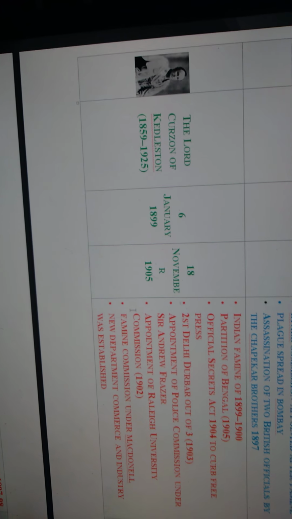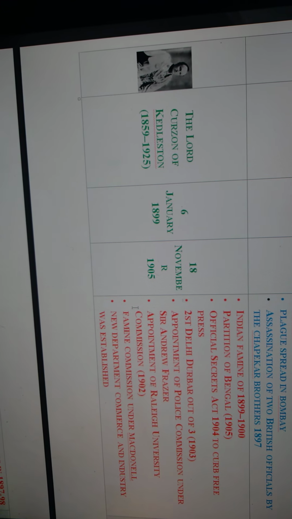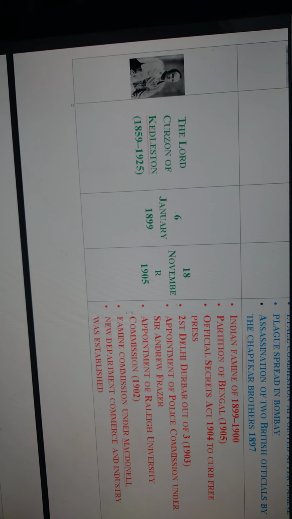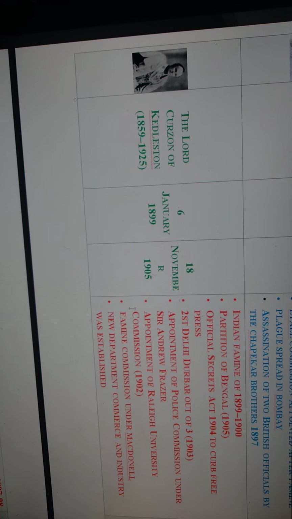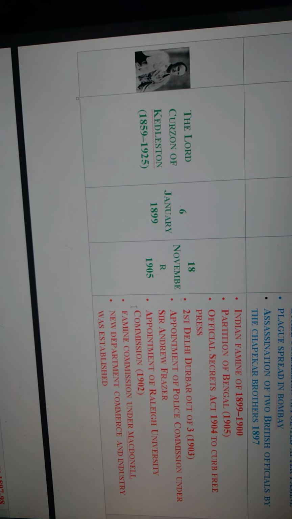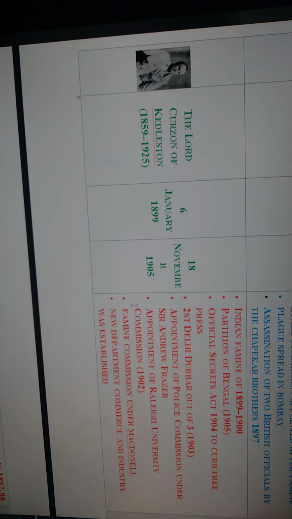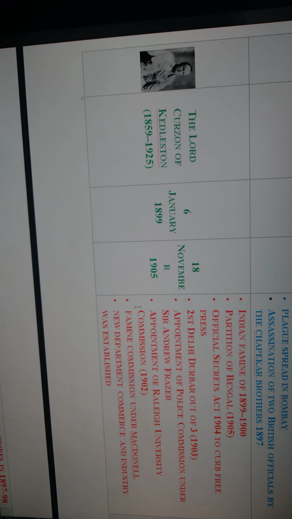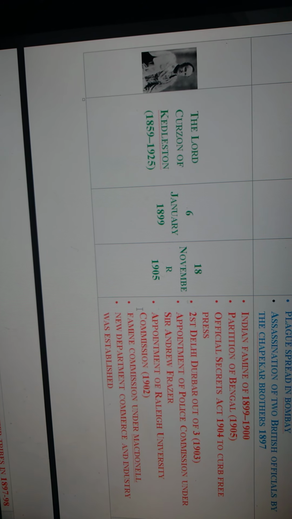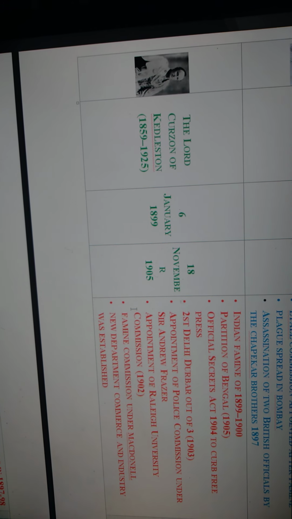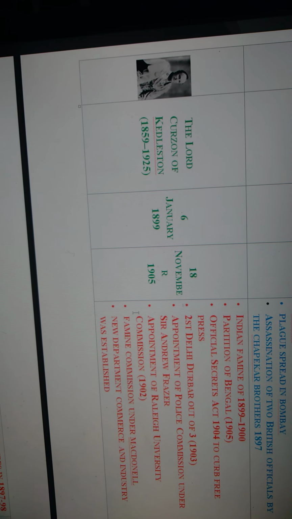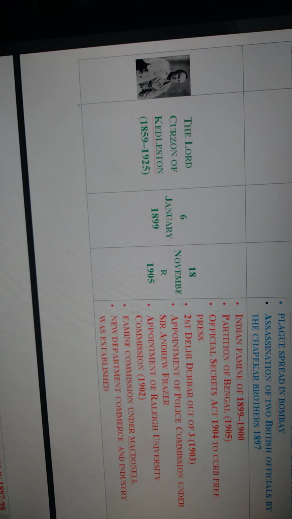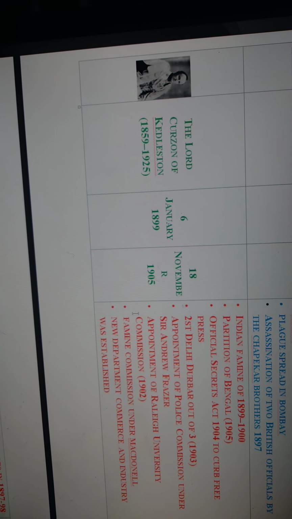The events during Curzon's period were the Indian famine of 1899 to 1900, when famine again hit India, and the partition of Bengal. Everybody knows Lord Curzon for the partition of Bengal, into East Bengal and West Bengal. He divided Bengal into two parts in 1905, but it was not successfully completed.